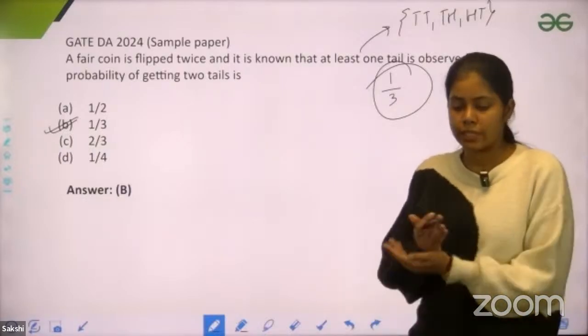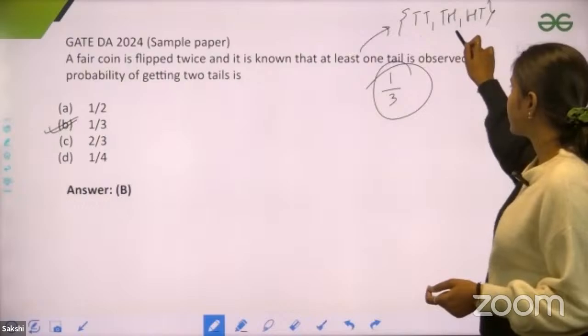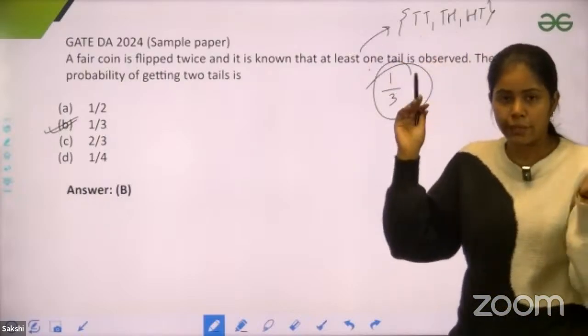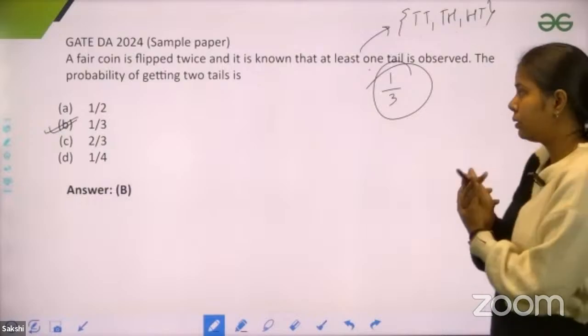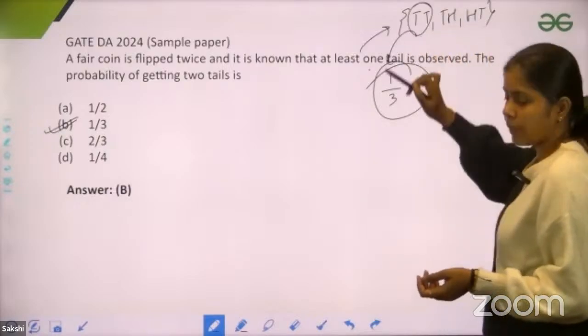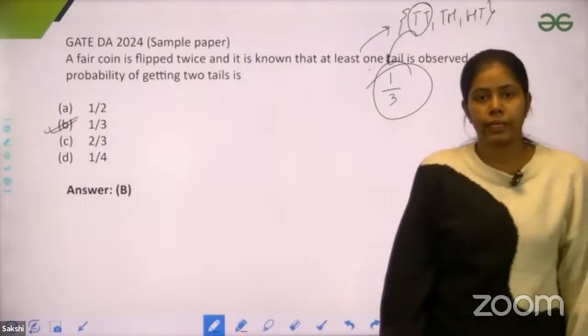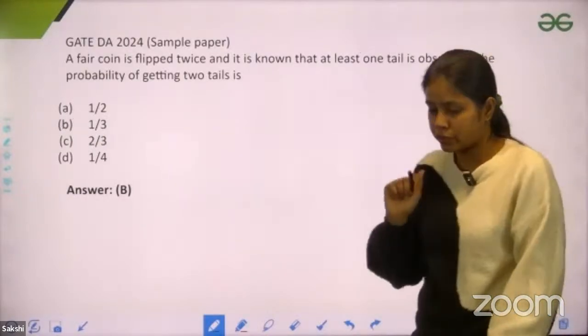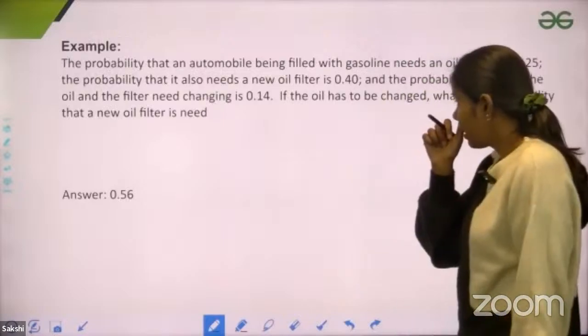I hope this question is clear. Because now your sample space is tail, tail, tail, head, head, tail, because at least one tail is observed. You have reduced your sample space. And the probability of getting two tails: I'm getting two tails in only one case, that is tail, tail. If this is clear, let's move forward to the next question.